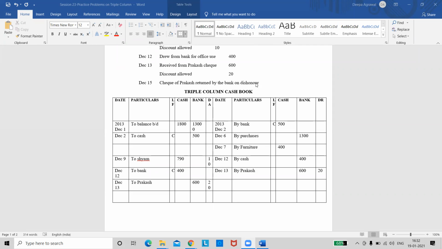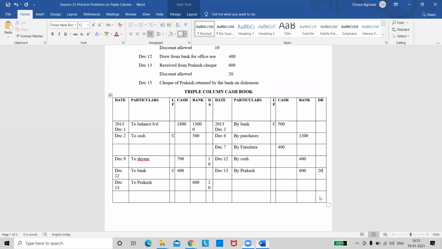Now after 2 days, that is on December 15th, I come to know that my check has been dishonored. So if the check is dishonored, I need to make the same entry on the opposite side so that I can nullify this entry. Earlier I made an entry for receipt of the check, but now I need to cancel that entry because the check is dishonored. If I enter the same thing on the opposite side, it gets cancelled. So I'm entering it as by Prakash, the same thing again in the bank column and the discount column. Are the entries clear?